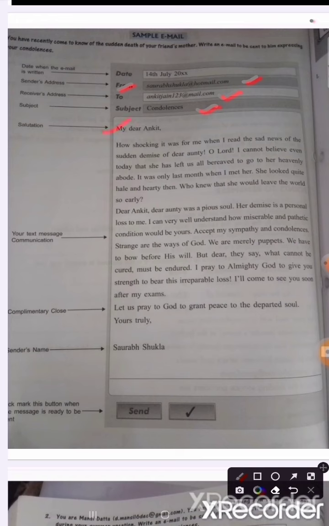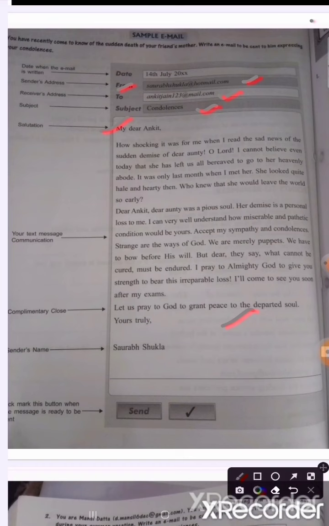Then you will start with 'My dear Ankit', the salutation. As he is your friend, that's why you are using 'my dear' and your friend's name. Then you can write all the words which you want to tell or express.